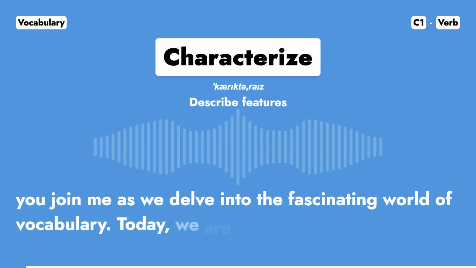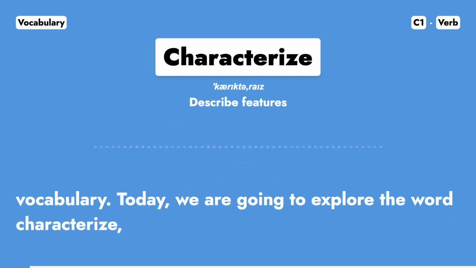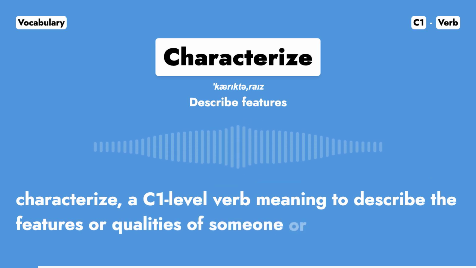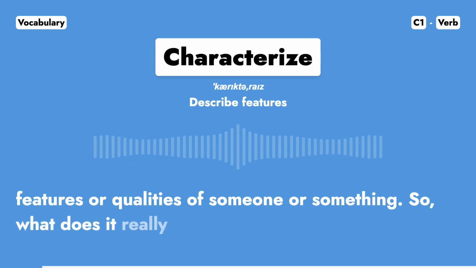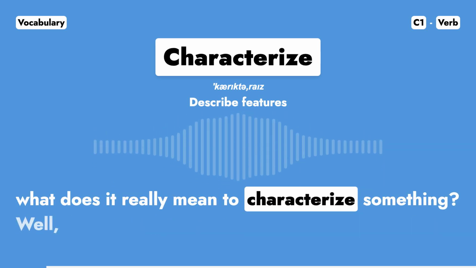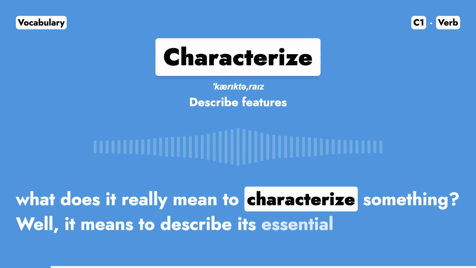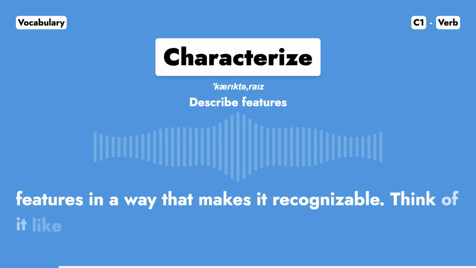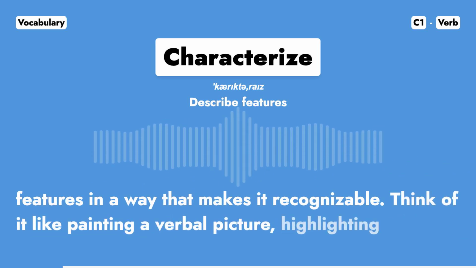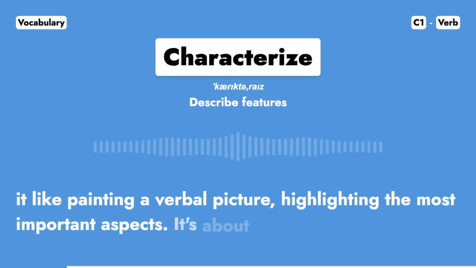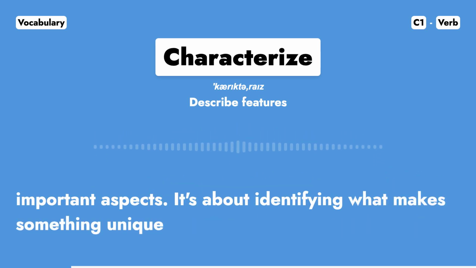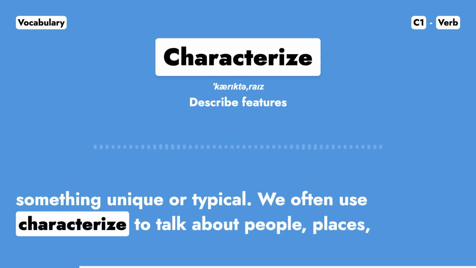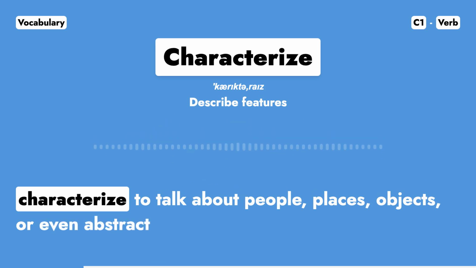Today, we're going to explore the word characterize, a C1 level verb meaning to describe the features or qualities of someone or something. So, what does it really mean to characterize something? Well, it means to describe its essential qualities or features in a way that makes it recognizable. Think of it like painting a verbal picture, highlighting the most important aspects. It's about identifying what makes something unique or typical. We often use characterize to talk about people, places, objects, or even abstract ideas.